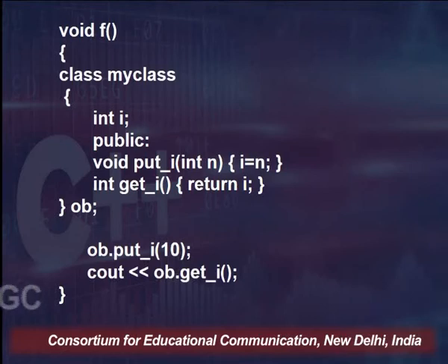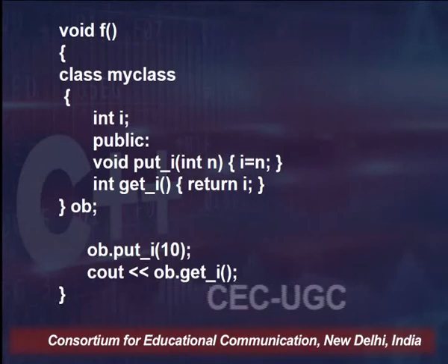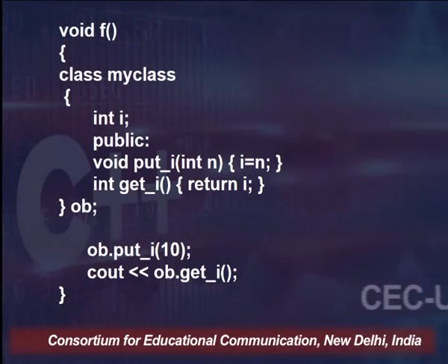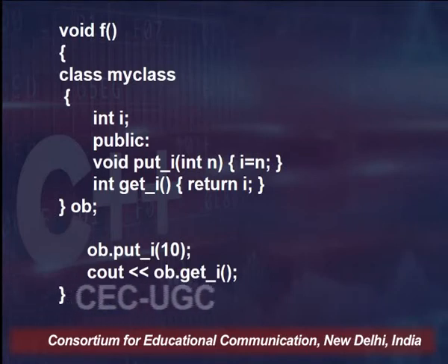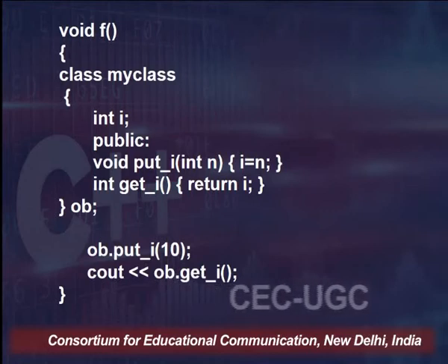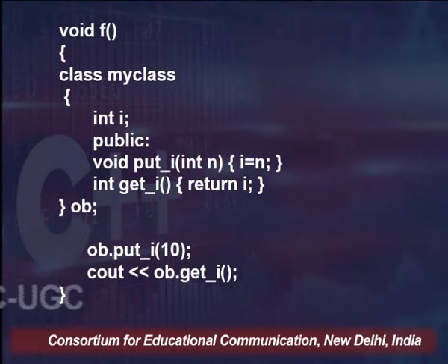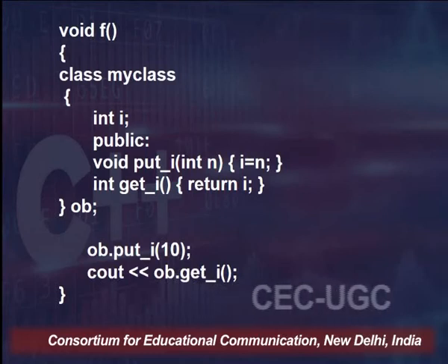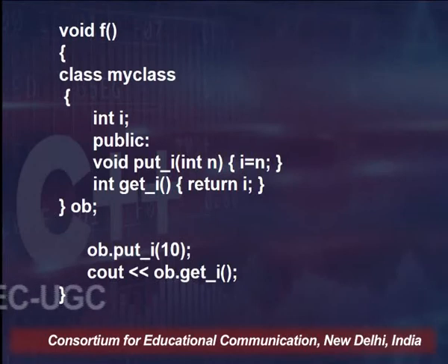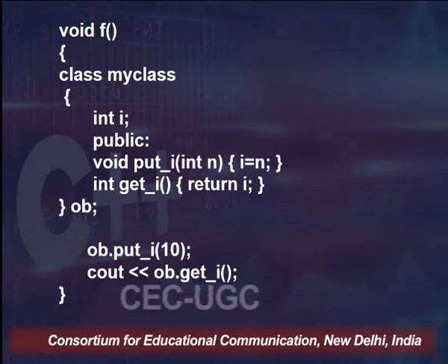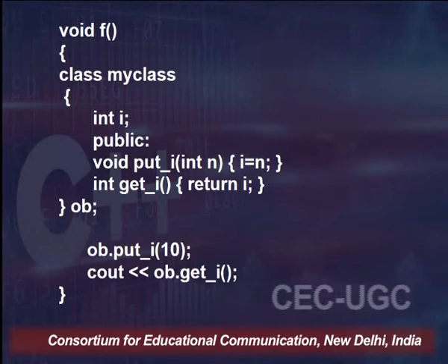So, this is what is being done here. The only difference is that the function is not the main function. Here the function is any random function; we have taken f. So, definition of class, then object declaration, and then accessing public members through that particular object. Now, this class, MyClass, is not known to the outer world. That means outside this function f, MyClass is not available.